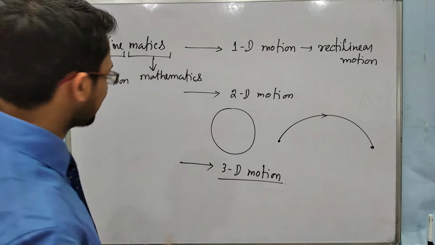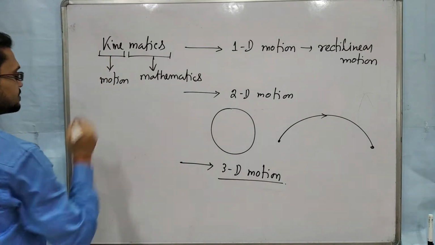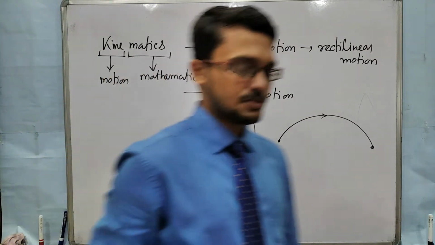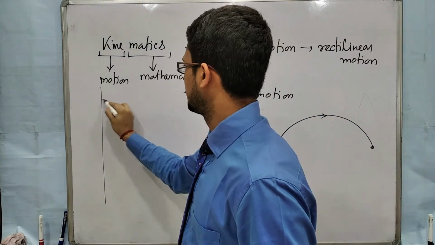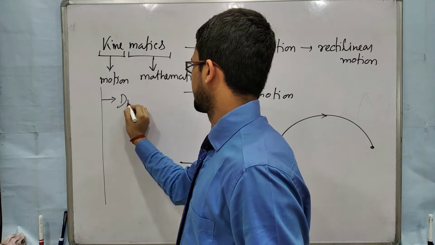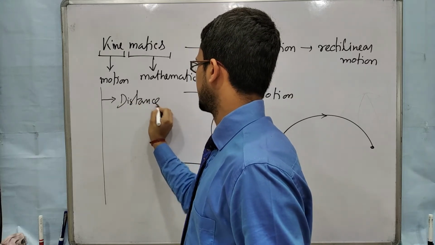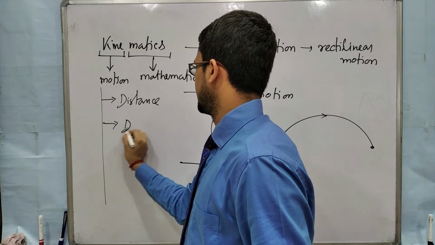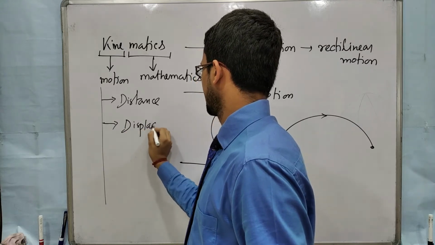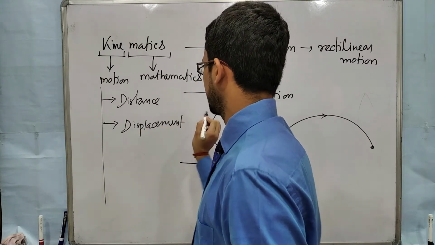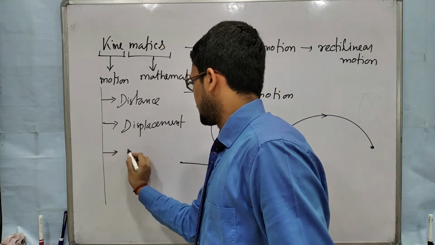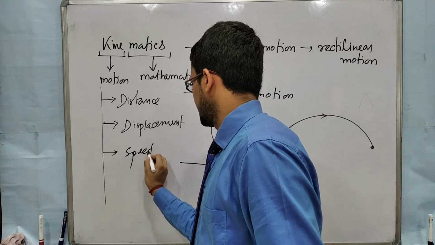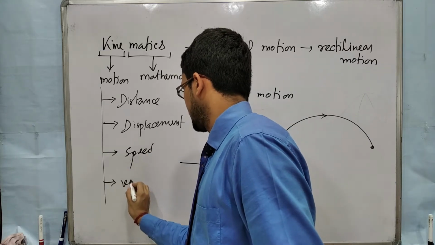So a few variables come in this topic. First one is distance. Second one is displacement. You have read these terms in class 9, 10. Third one, speed. Next one, velocity.